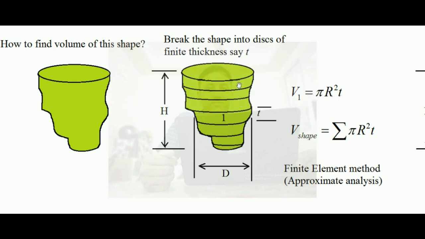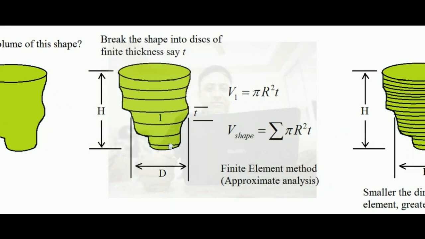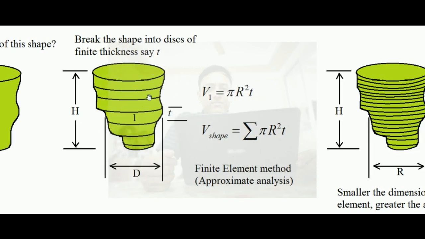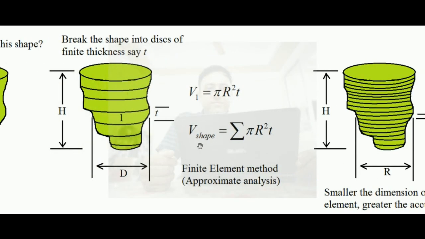So by adding up the volume of all the discs whose thickness is finite, we will get the approximate volume. The reason being that if you take this disc, you can see from bottom to top the radius is changing, the diameter is changing, so we are taking some approximate radius. So in case we are adding up the volume of all those discs, for all the discs we are taking the approximate radius. So we will get an approximate answer, however very much closer to the correct volume of this shape. So this is called the finite element method. We are breaking the problem into a finite number of parts and then solving it.